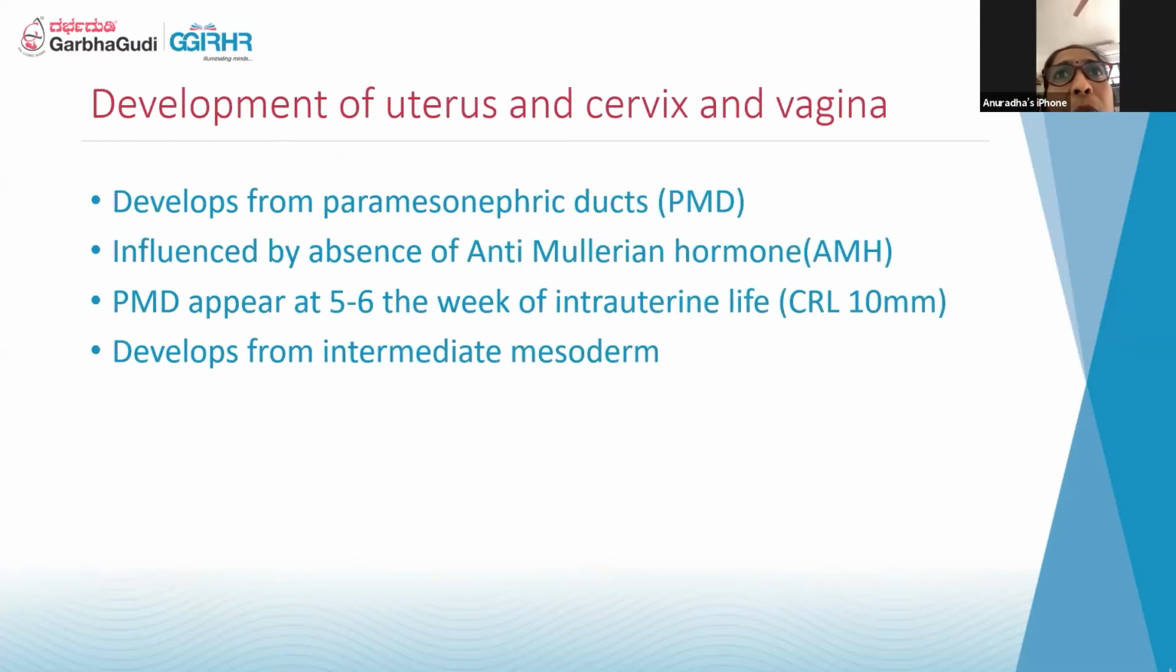The development starts from what is called the paramesonephric duct, the cells which are close to the mesonephros, and it is influenced by the absence of anti-Mullerian hormone. So in males, there is AMH, which will lead to the regression of the paramesonephric duct, and it will develop into the male reproductive system. But in the absence of anti-Mullerian hormone, the female reproductive organs develop. It mainly starts at the 5th and 6th week of intrauterine life, and most of it is derived from the intermediate mesoderm.